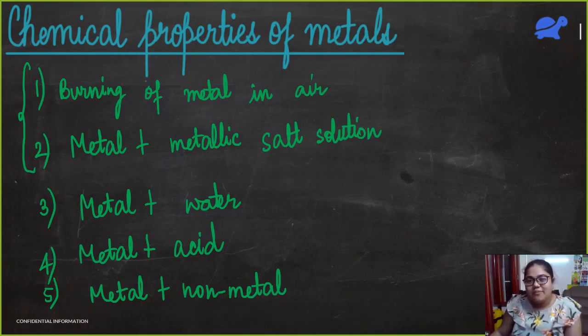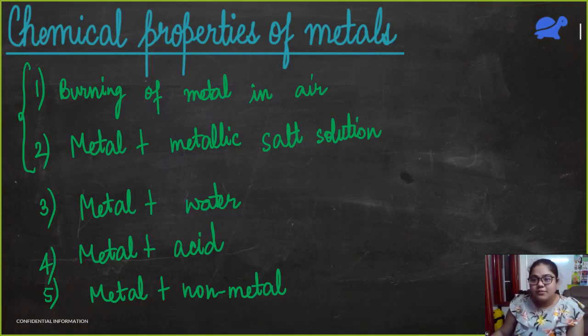Second, which non-metal is solid? Okay, some of you have said bromine. No, bromine is the only non-metal which is liquid. So here the correct answer is iodine. Third, metals are usually present to the dash of the periodic table and non-metals to the dash. Yeah, metals are present to the left and non-metals are present to the right.